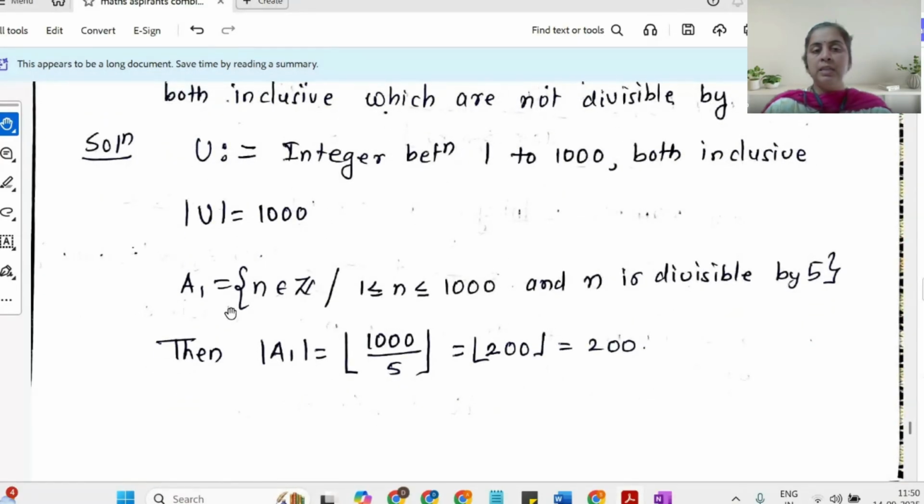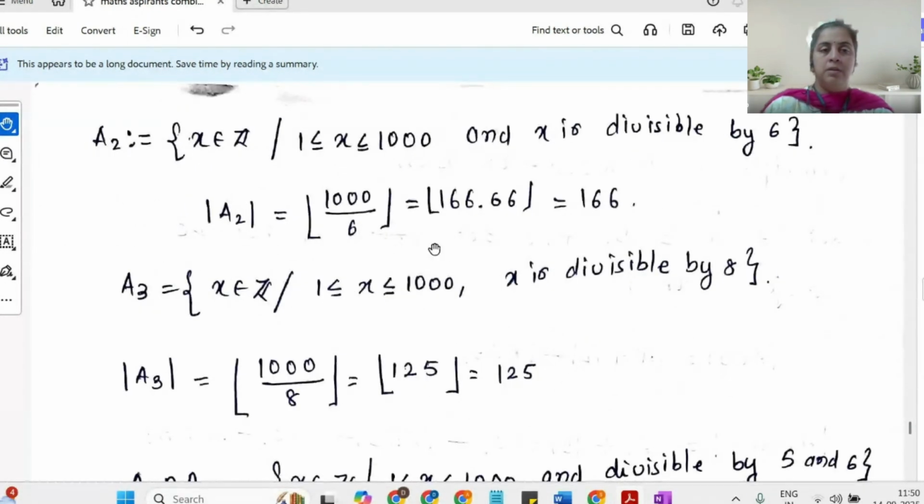Suppose A1 is a set of all the integers between 1 to 1000, both inclusive, such that n is divisible by 5. So the number of elements which are divisible by 5 between 1 to 1000 is 1000 divided by 5, the floor function, that is 200. Now I have to find the numbers which are divisible by 6. So it is 1000 divided by 6, which is the floor value of 166.66, that is 166. Similarly, for A3, numbers divisible by 8, 1000 divided by 8, the answer is 125.